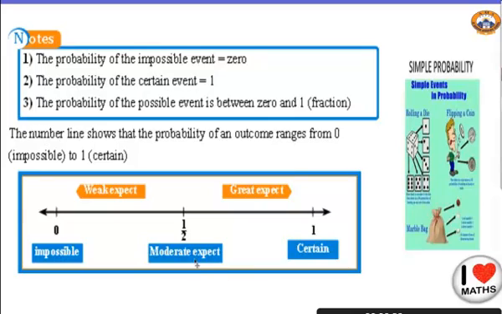So we will study how to write or expect the possible events. I only want you to know that the impossible is always 0 and the certain or the sure event is always 1. I have a lot of types of possible events. Maybe about the coin. Do you know when I flip a coin, the coin has two faces?